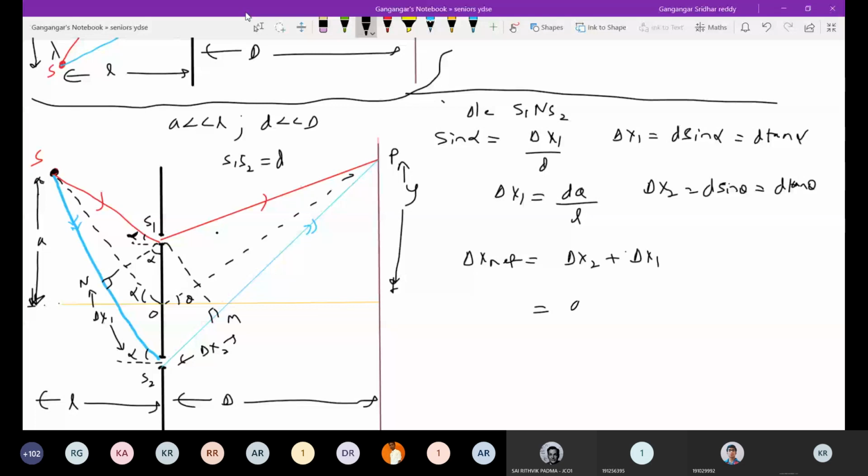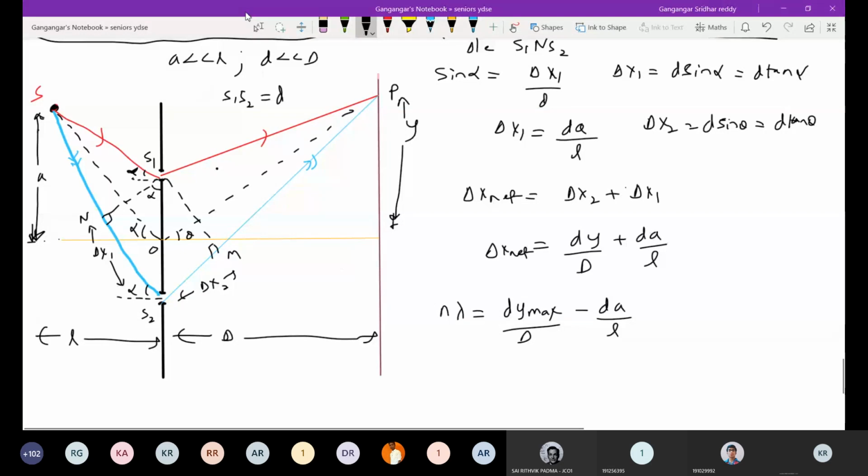This will be dy by D, this will be dA by L. Let's search for maximas. I'm searching for maxima, then this will become dy max by D minus dA by L. So when you solve for y max, n lambda capital D by d plus A capital D by L.